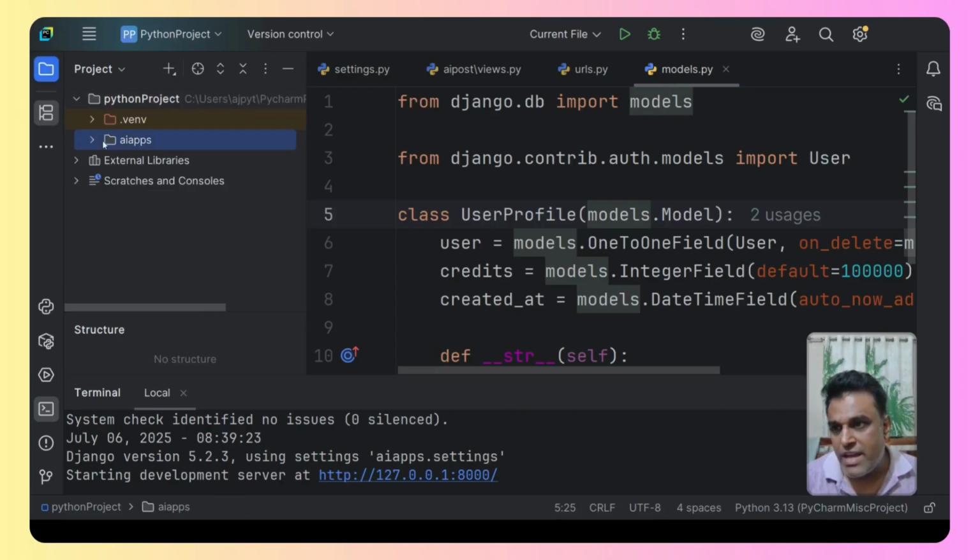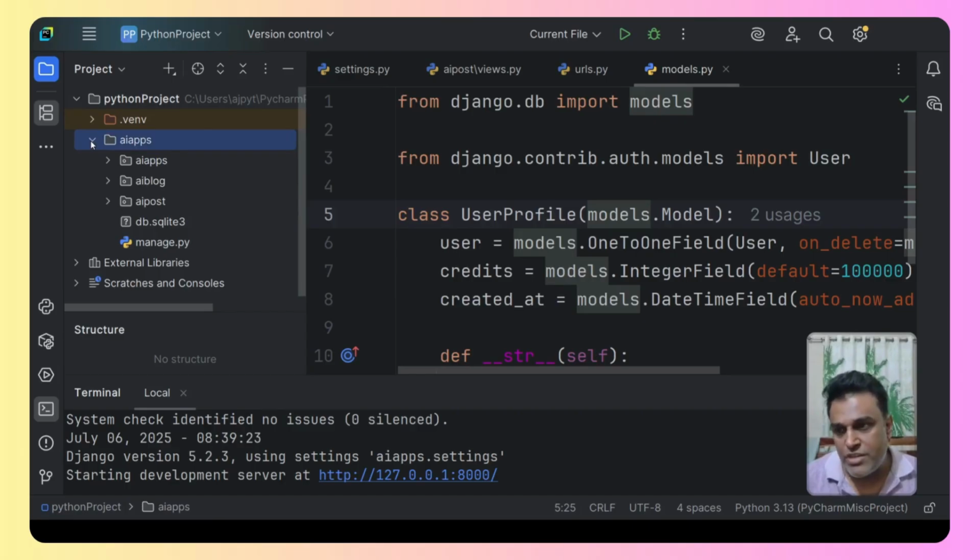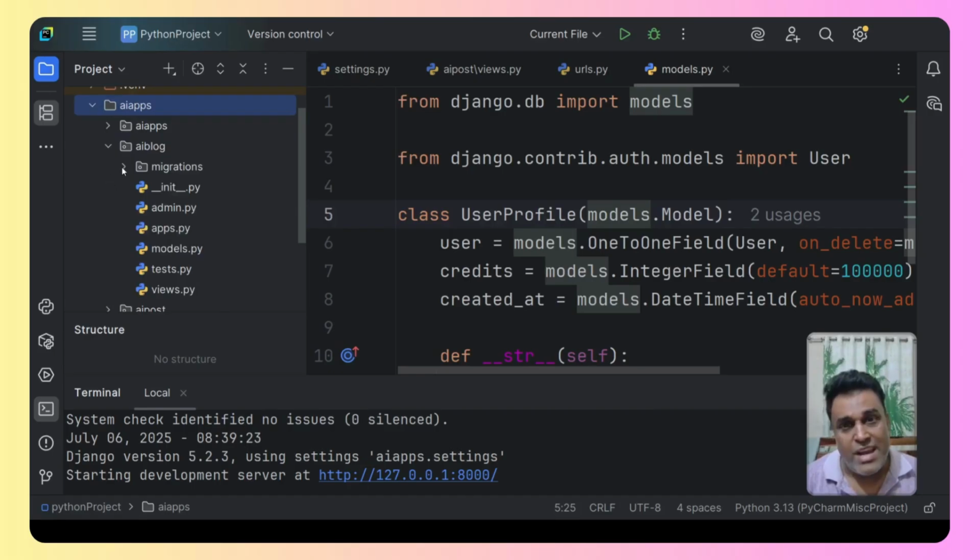Now I will close again. So please understand, this is AI apps, that's the main project folder. Inside that AI apps are all the main files that we have. And then these are the apps. Again, I'm repeating that because things are going to get confusing at times for you.